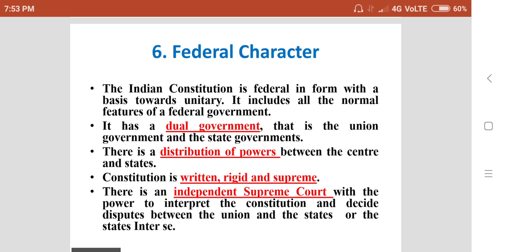There is an independent Supreme Court with the powers to interpret the Constitution and decide disputes between the Union and the states or between the states themselves. So this is another important factor for the federal system. In our country also we have an independent Supreme Court, which is created independent and autonomous. There is no interference of any government in the functions of the Supreme Court. So on these grounds we can say that India has a federal system of government.